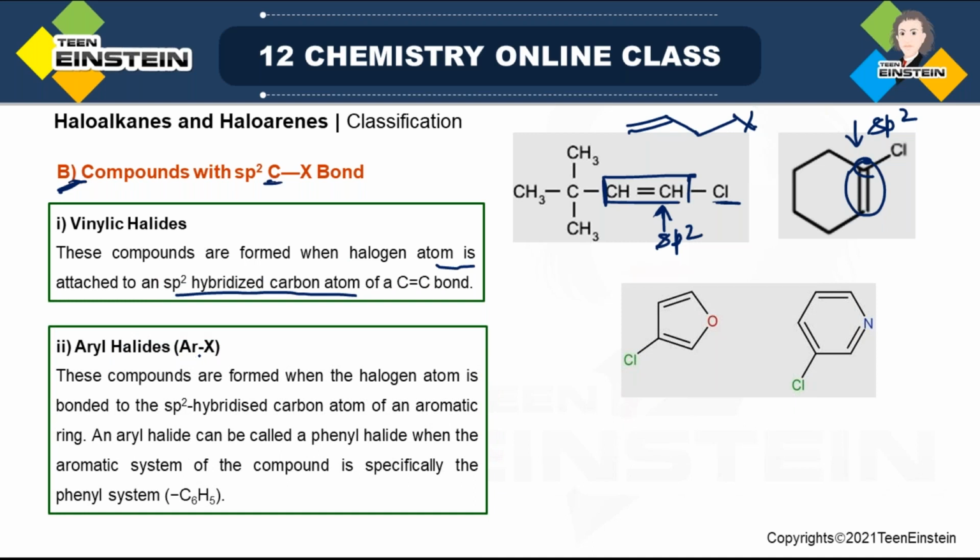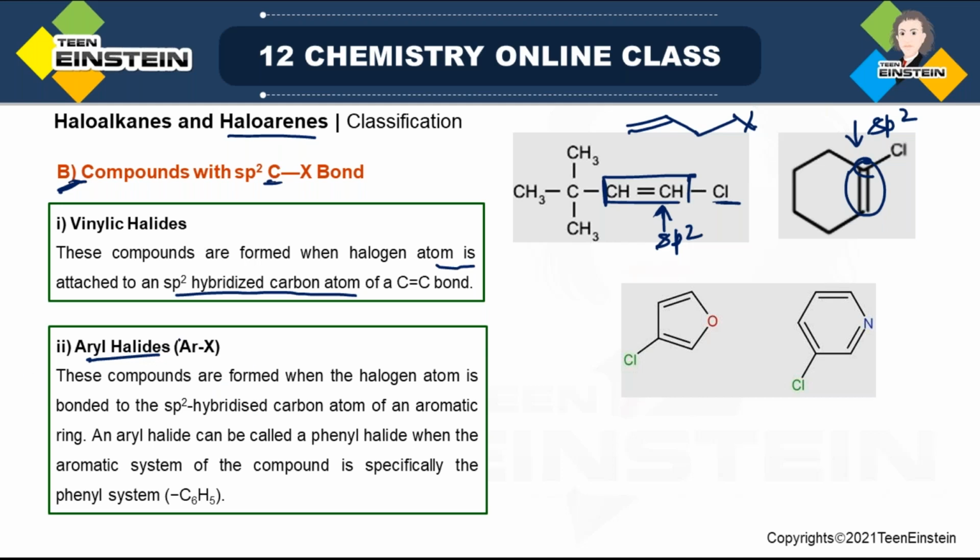Next type is aryl halide. Aryl halide is directly present in the name of this chapter, which is haloarenes. So of all the classification that you are seeing, only two types are mentioned in the chapter, haloalkane and haloarene, because these two are the most common. That is why we are focusing on and elaborating on them. But you also have to understand the different types and possibilities, because questions regarding this will be there. Though the chapter is all about haloalkane and haloarene, try to understand all the different possibilities.